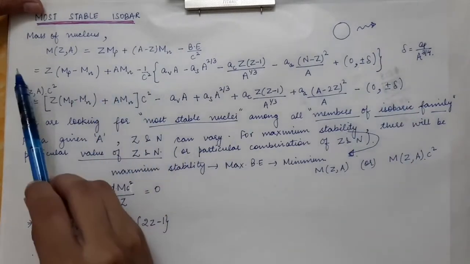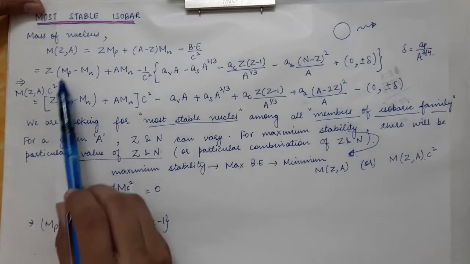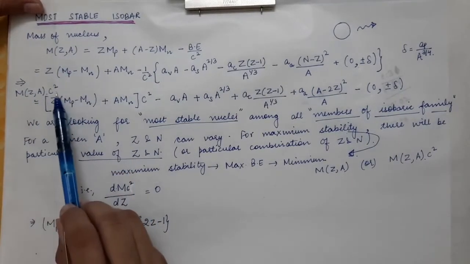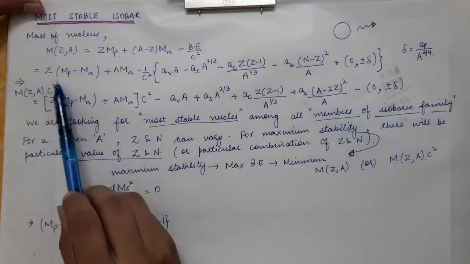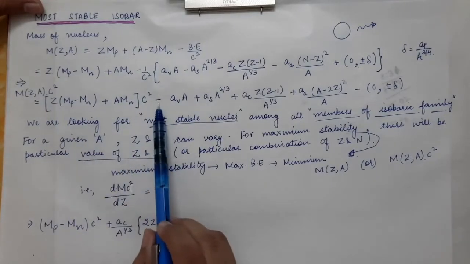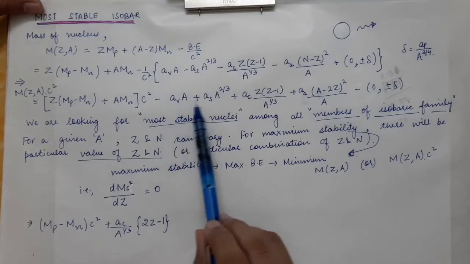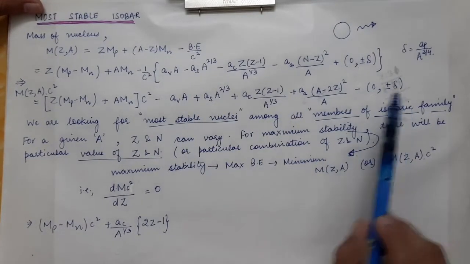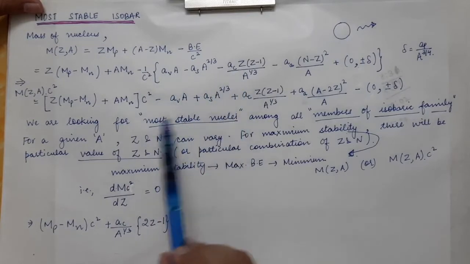Now we will multiply this whole expression by c squared. On the left-hand side we will simply get the mass of the nucleus times c squared, and we multiply c squared on the right-hand side also. This c squared gets cancelled by the c squared in the denominator. So we will simply get these expressions, and here the signs will be changed.